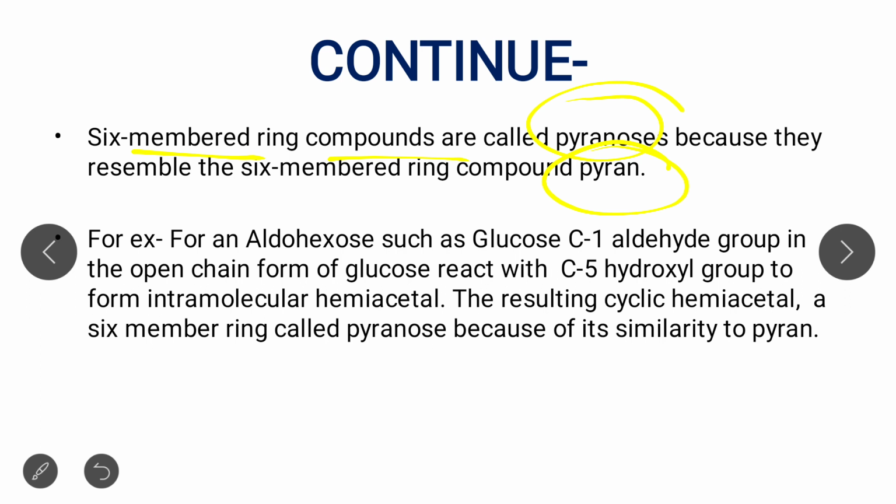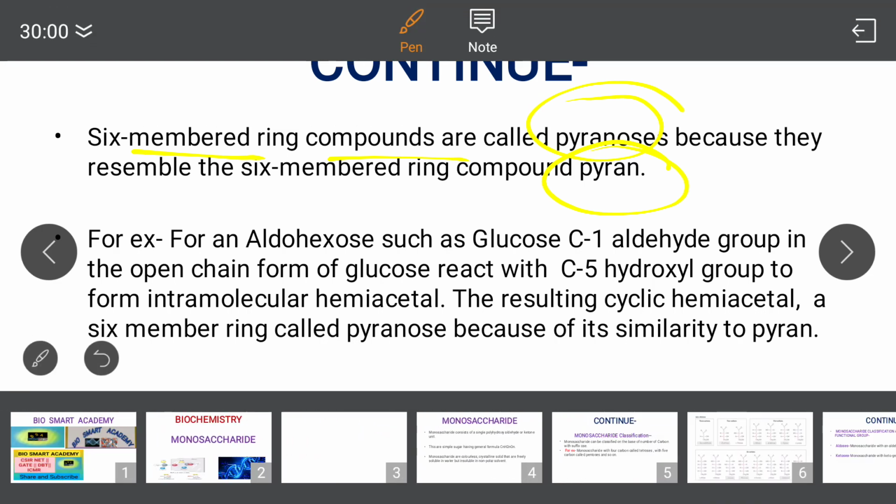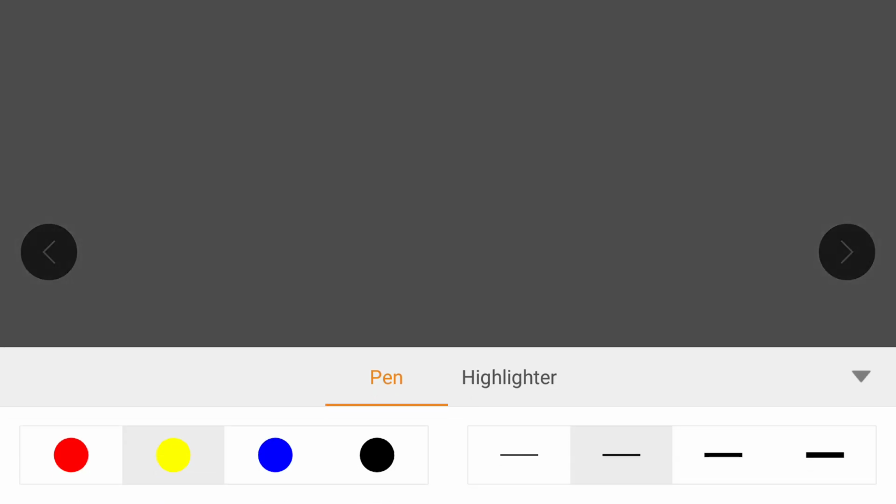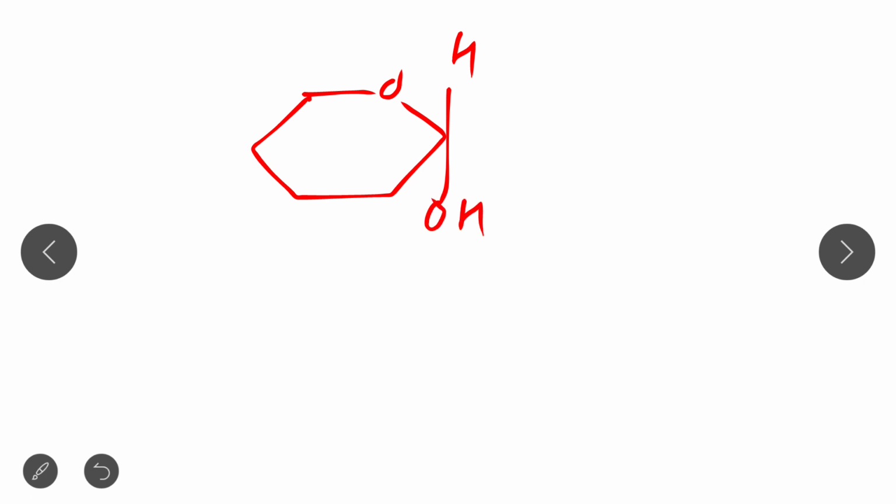Now if you look at the structure of aldohexose, that is the ring structure I already taught you in the previous lecture, it is a simple ring structure with the H and OH, and this is the CH2OH. So this is the ring structure, that is the Haworth structure.